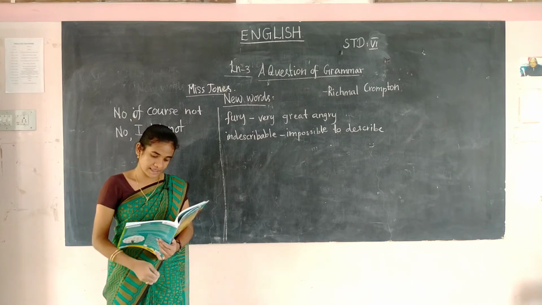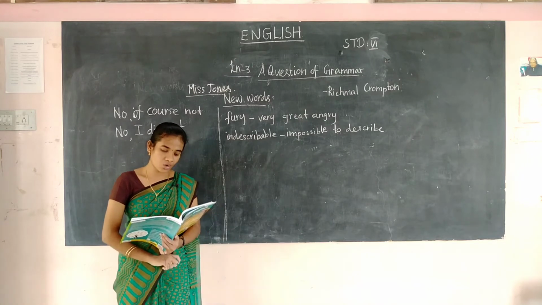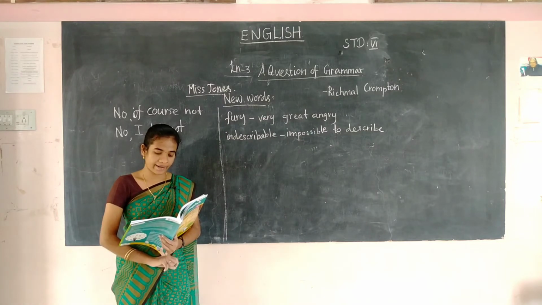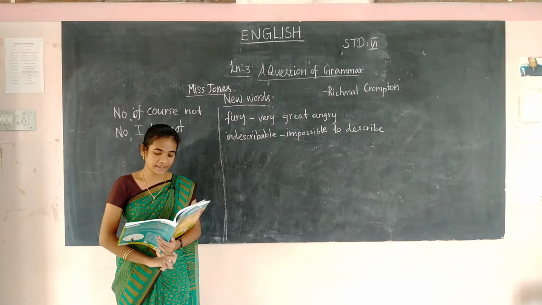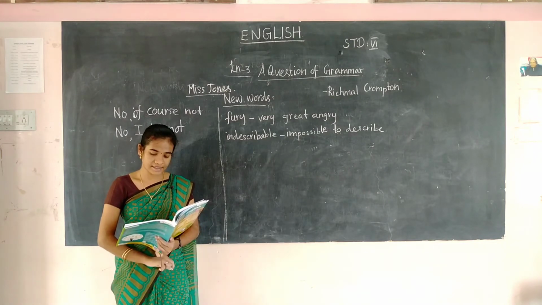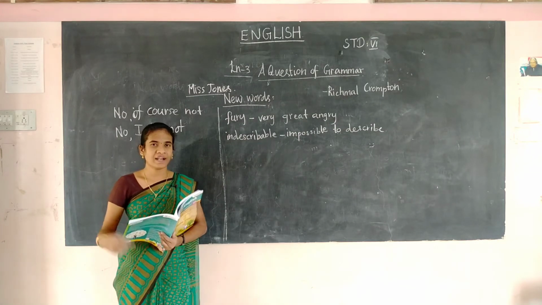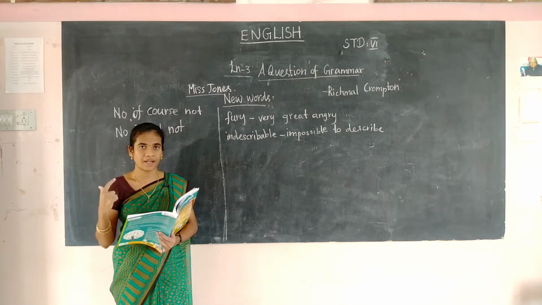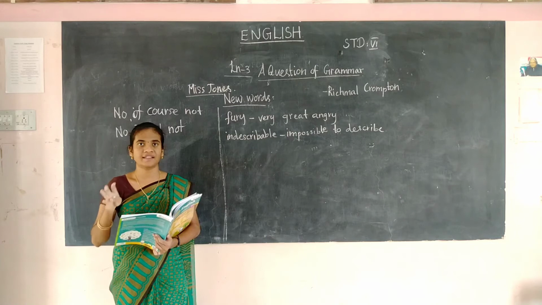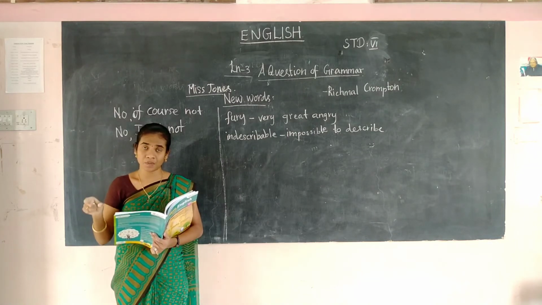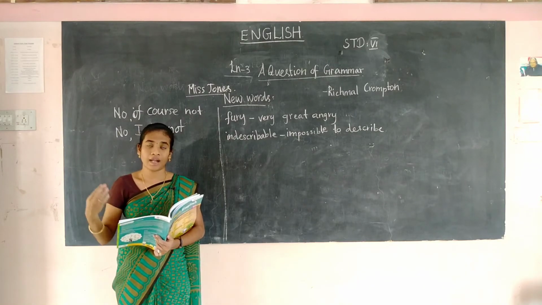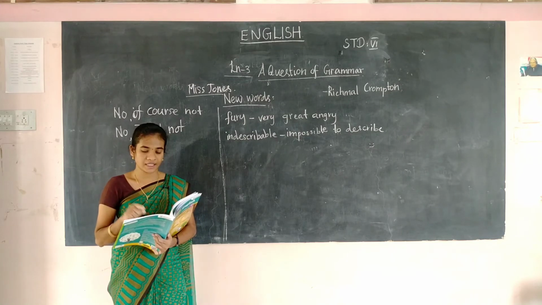There was a great deal to be said for the party in the absence of one's parents and grown-up brothers and sisters. He would like to ask Charles and Ginger and Henry and Douglas and heaps of them. He would like to ask them all. They were the whole class, thirty in number. So in the grammar class he is thinking over the party. Can I have a party? In the party his parents won't be there, his brothers and sisters won't be there. So it is possible to have a party without these persons. Like that he is thinking over it and asking his friends. Who are the friends' names?